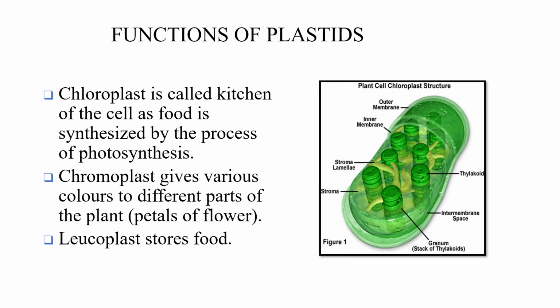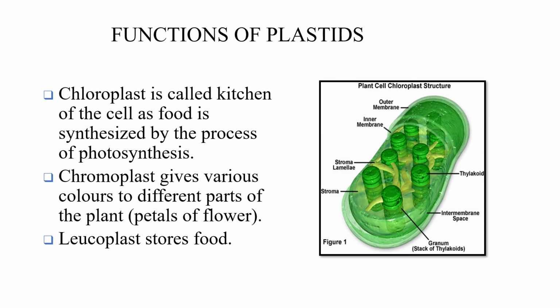Functions of plastids. Chloroplast is called the kitchen of the cell as food is synthesized by the process of photosynthesis. Chromoplast gives various colors to different parts of the plant. Petals of flowers are usually colorful. Leucoplast helps in storage of food.